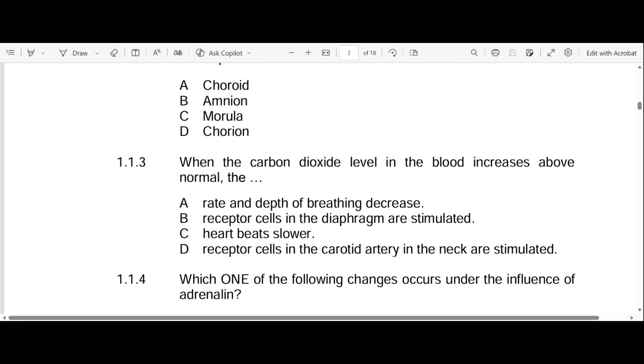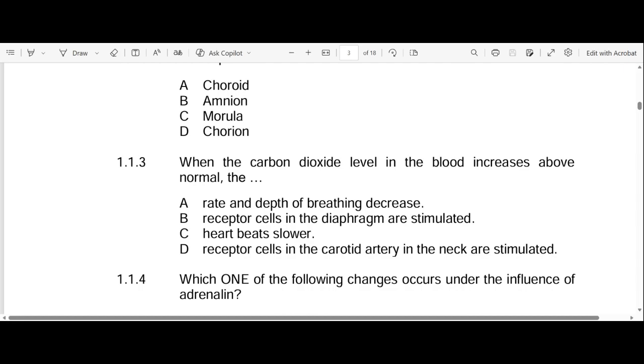We know that's not true. Receptor cells are not in the diaphragm. Where are the receptor cells that are responsible for detecting carbon dioxide levels? They're in the carotid artery in your neck, right? So we call them chemoreceptors, and they are in your carotid artery. Does that make sense? Okay, so B is not the answer.